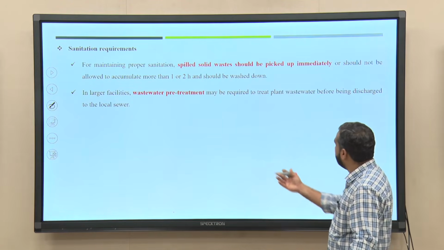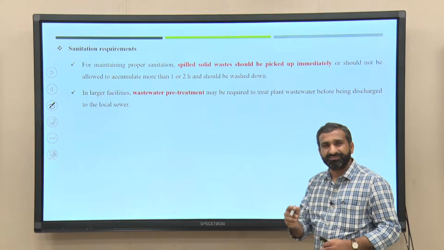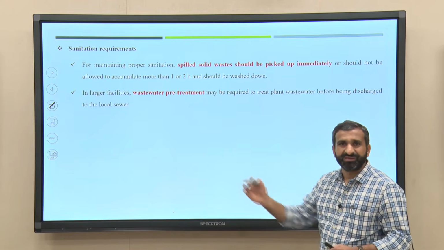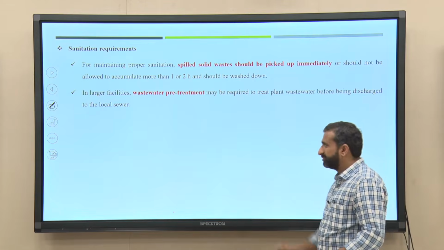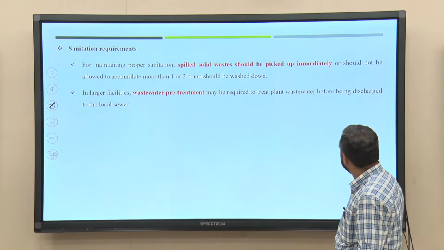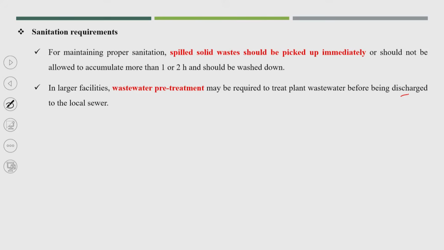If possible, a small wastewater treatment plant also has to be designed, or whatever wastewater is generated has to be put into the sewage, mixed with the sewage, and treated at the sewage treatment facility. So, that is what is being discharged into the local sewer.